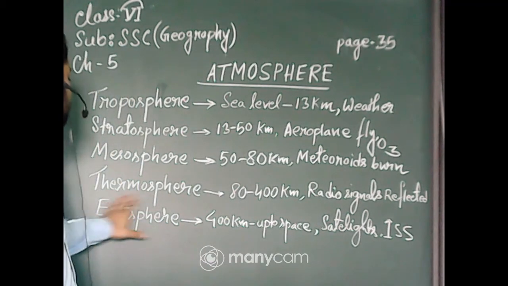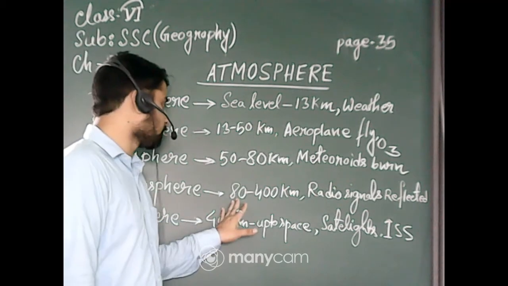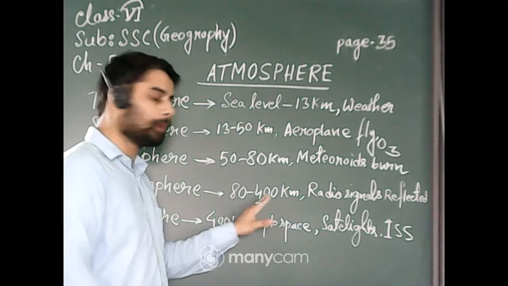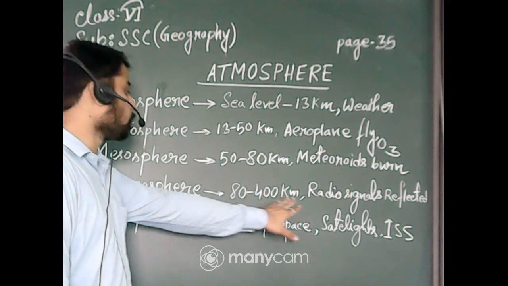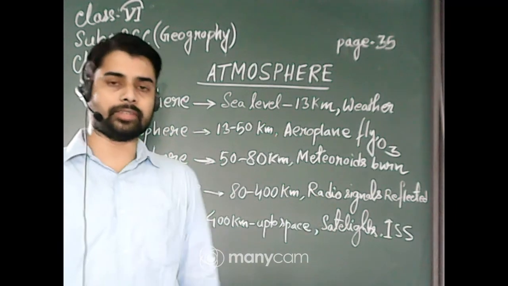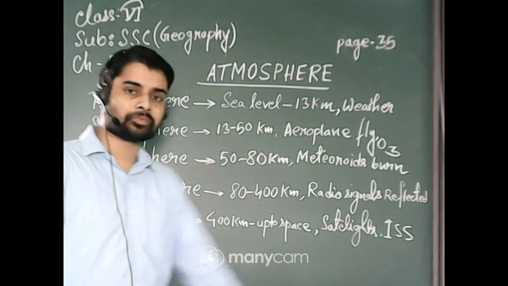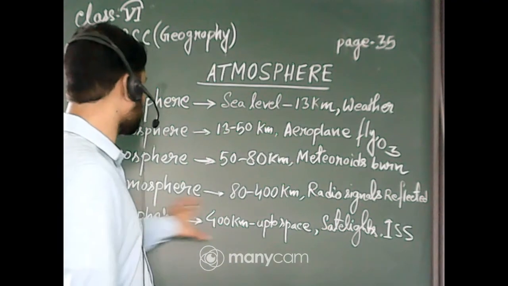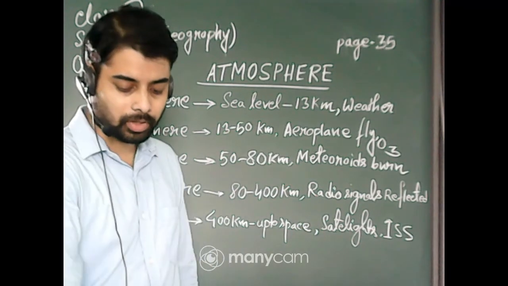The next layer is the thermosphere. It starts from 80 kilometers above the sea level up to 400 kilometers, and all the radio and TV signals are reflected from the thermosphere. So it is very important. From the thermosphere, all the signals are reflected towards the earth.